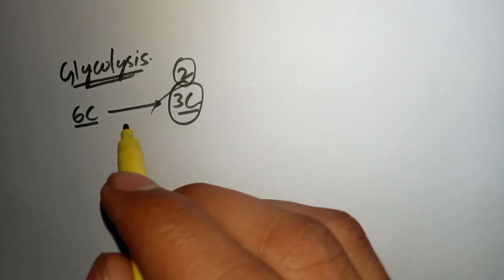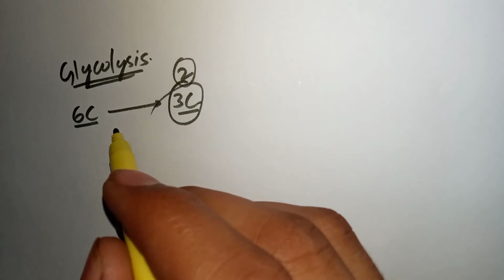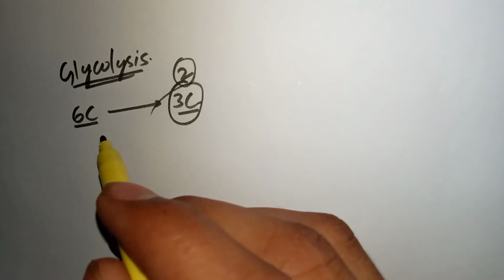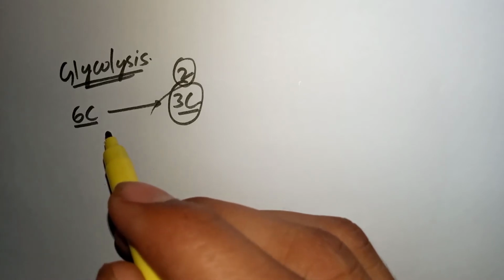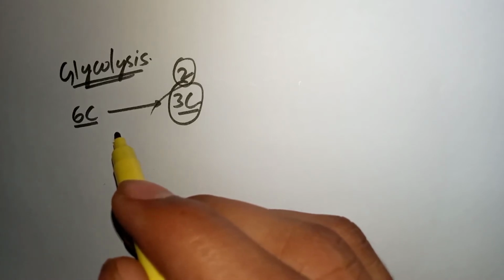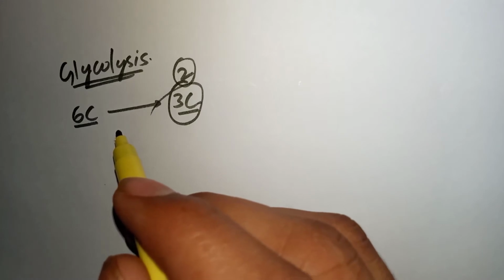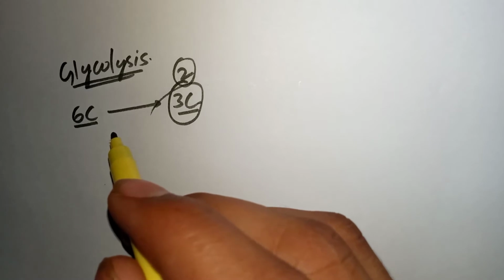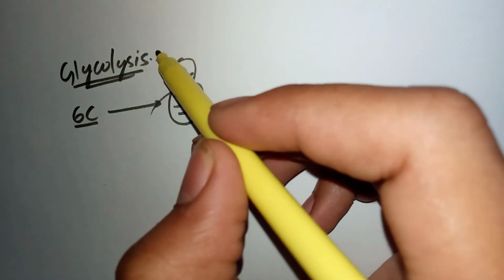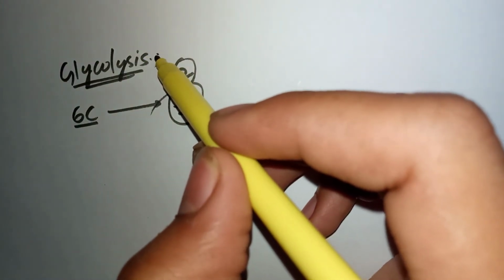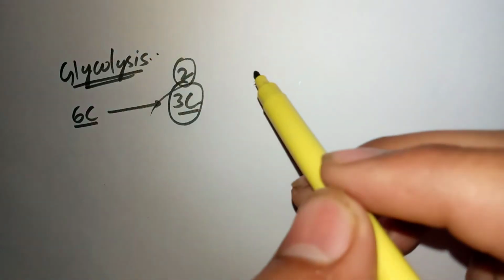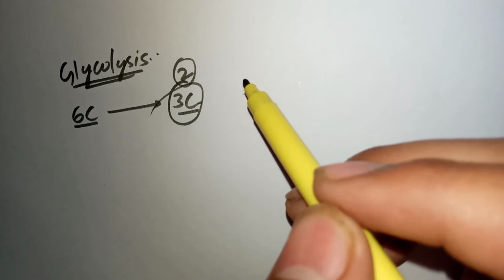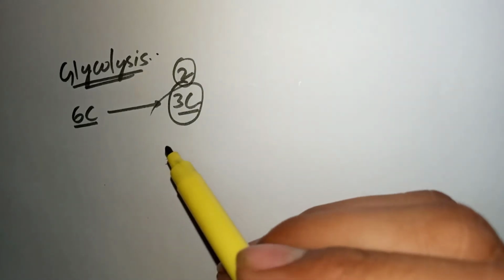So why are we doing this? For the production of some energy, or you can say some energy for the basic function. And if it is an anaerobic condition, like in yeast, or in RBCs, which lack mitochondria, it is the only pathway that provides energy. Glycolysis is the only pathway which produces energy in the RBCs, that is erythrocytes, or red blood cells you can say.